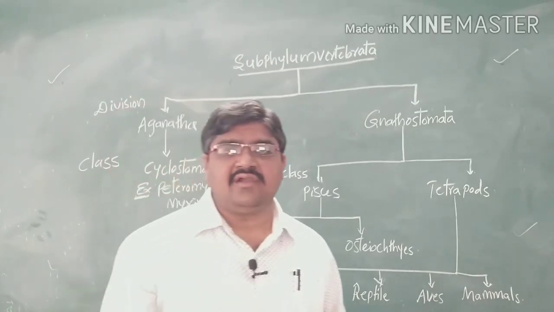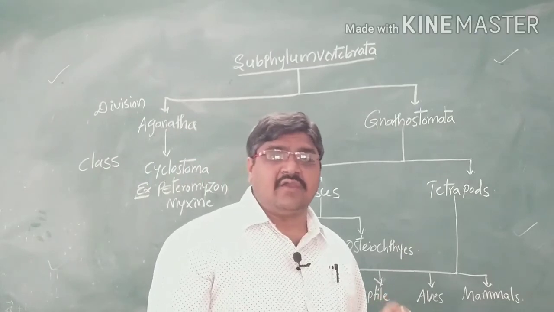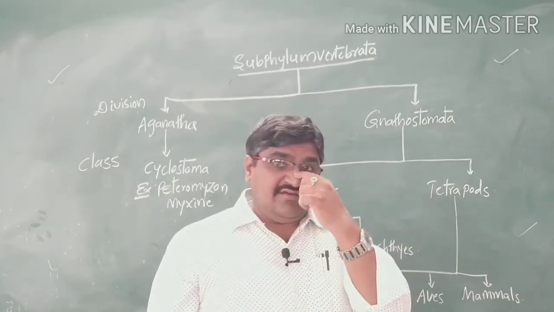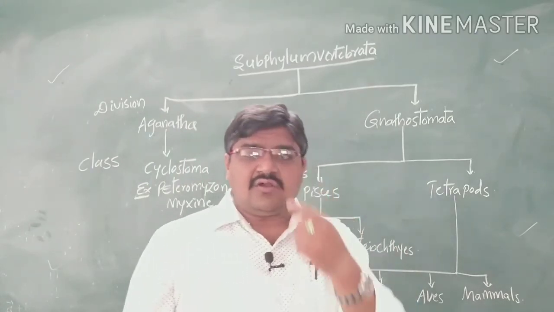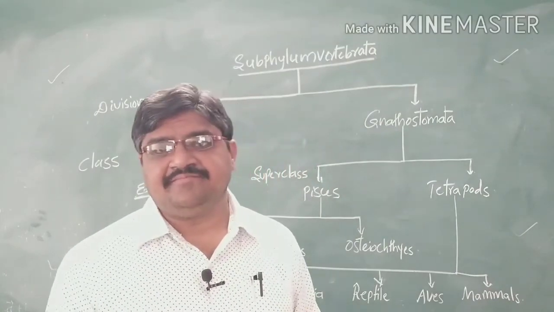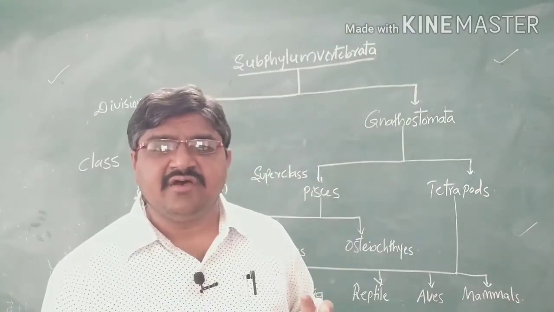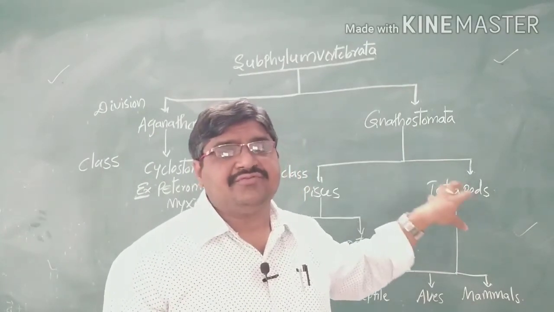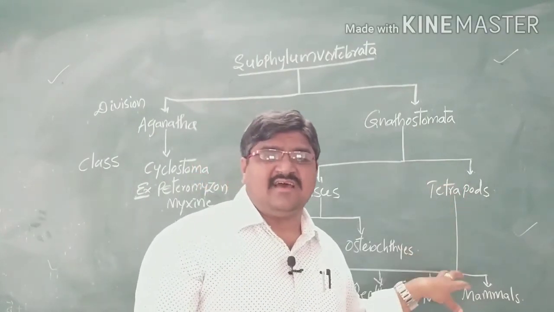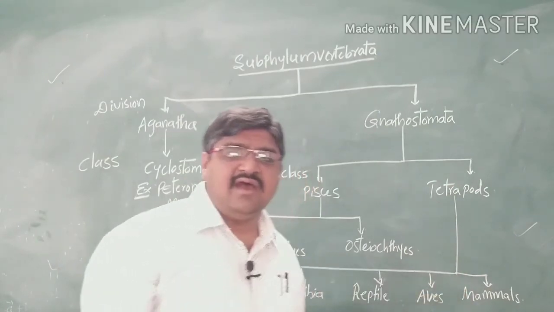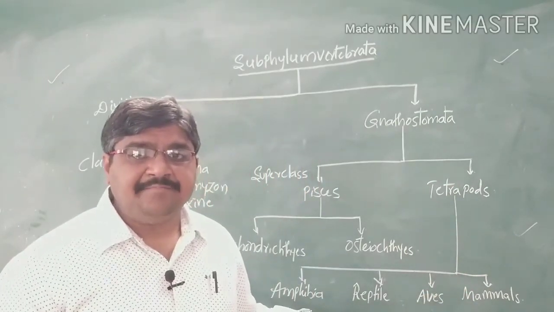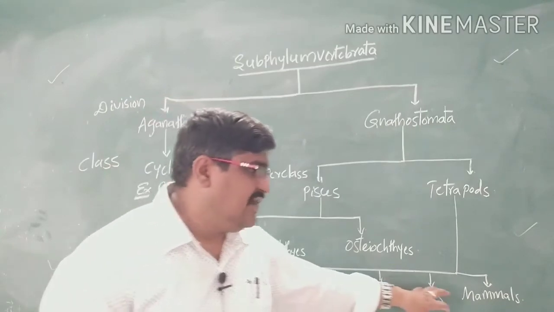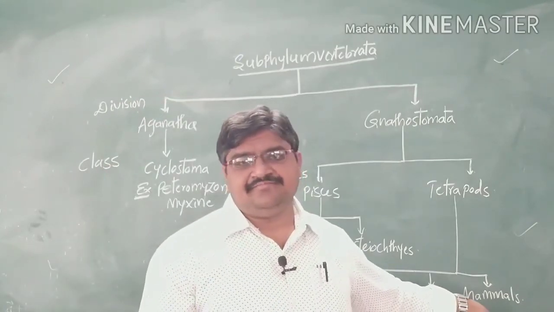These are helpful for locomotion in organisms, as you have already studied, the locomotor organs are fins and limbs. So, due to the presence of four limbs, we call this group the tetrapods. There are four classes: class Amphibia, class Reptilia, class Aves and class Mammalia.